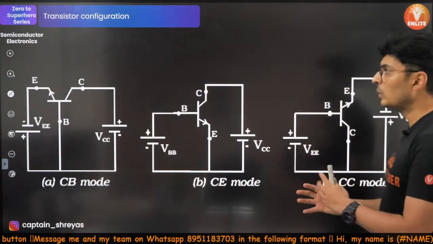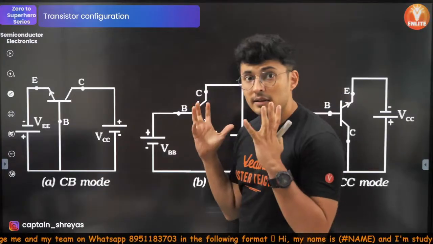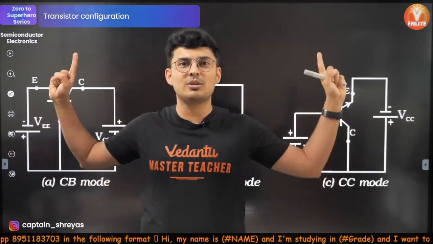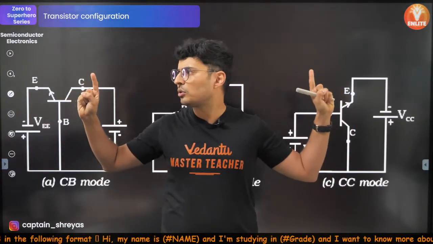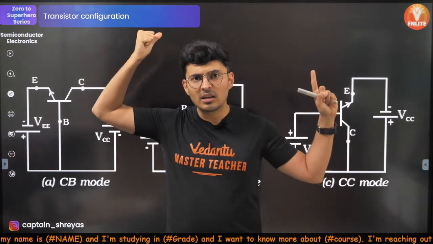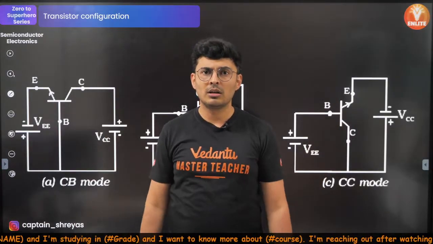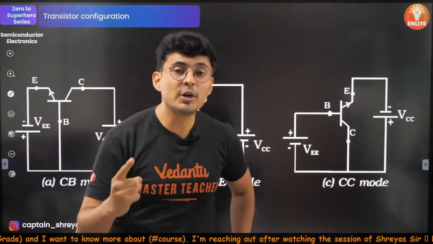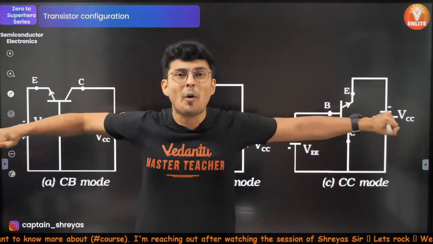Now, there are three terminals. So there might be a problem connecting it because a battery has only two terminals. This weird creature has three terminals. Now you will start thinking, what to do with the third terminal? So basically, the third terminal has to be opened up.